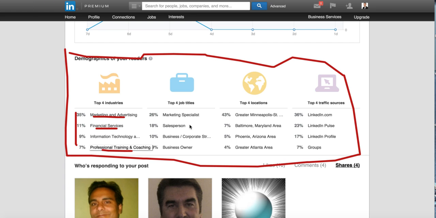Here's the job titles of the types of people looking at it, right? Salesperson, business owner. Here's the locations. Now I live in Minneapolis, St. Paul, so that makes sense.